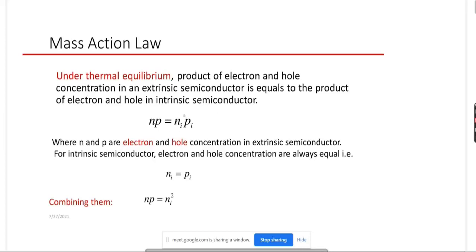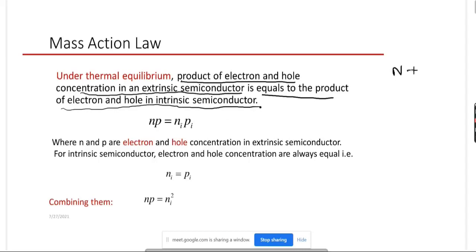Mass action law tells that under thermal equilibrium, that means when the temperature is constant at a particular temperature, the product of electron and hole concentration in an extrinsic semiconductor is equal to the product of electron and hole concentration in an intrinsic semiconductor.